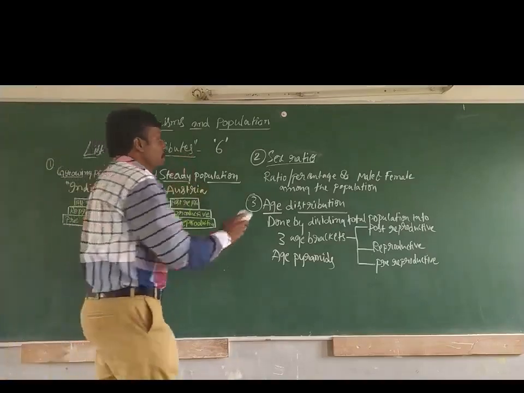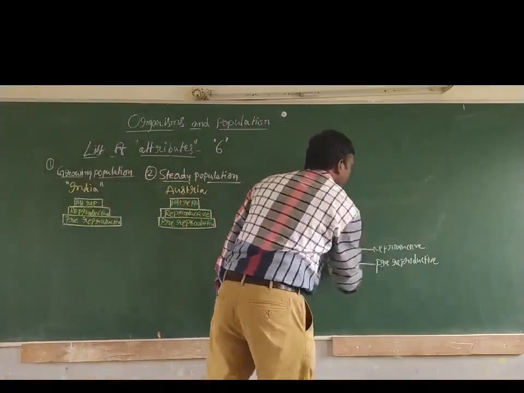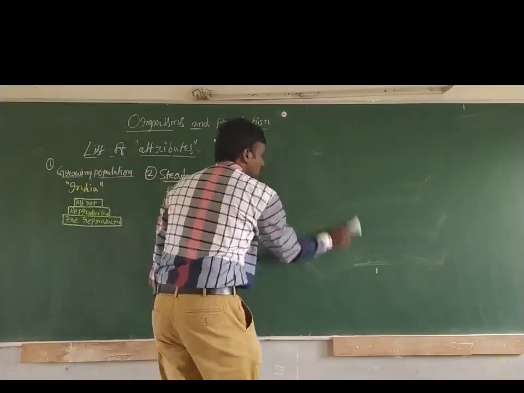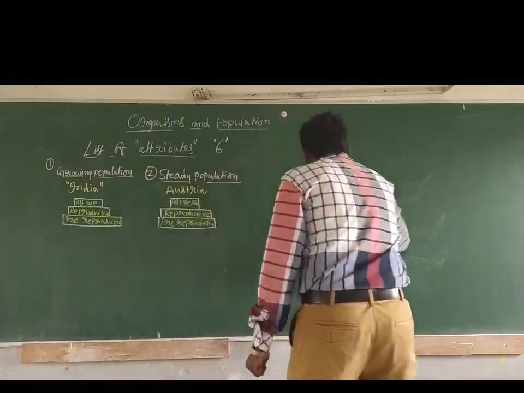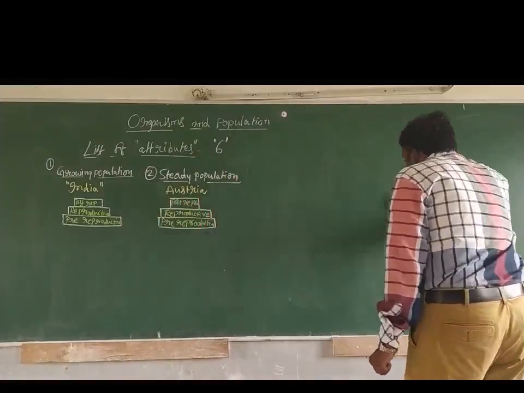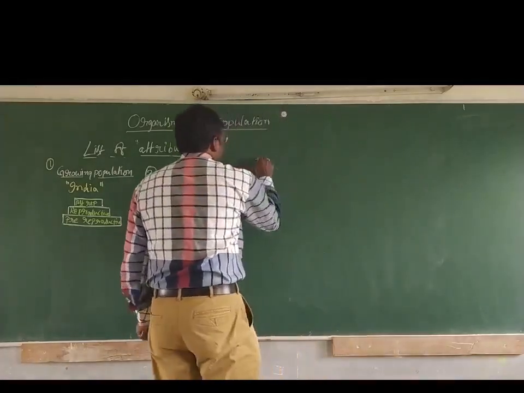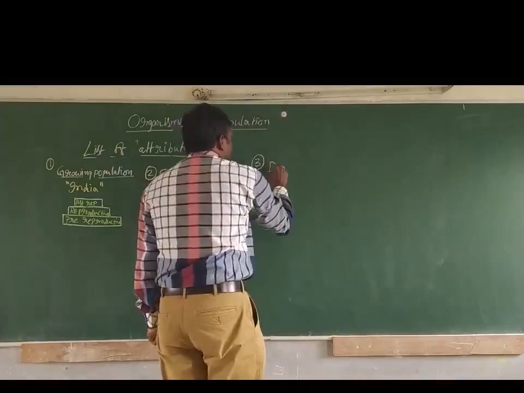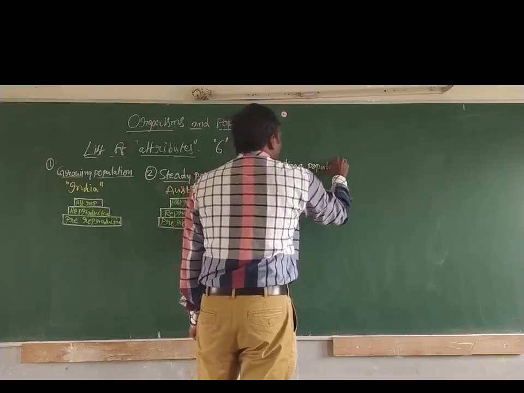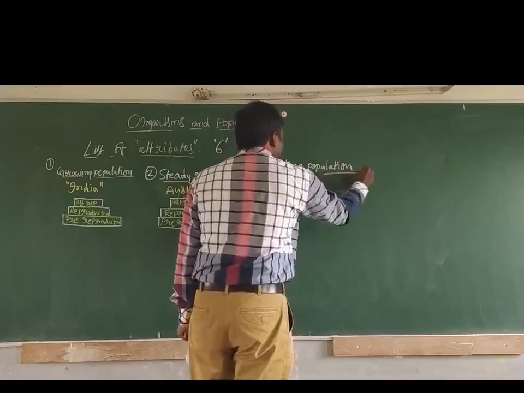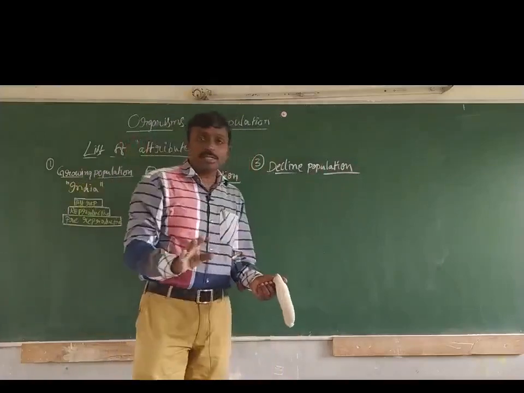Then moving on to the third type of age pyramid, the declining population. Decline means decreasing. The name itself tells us very clearly.